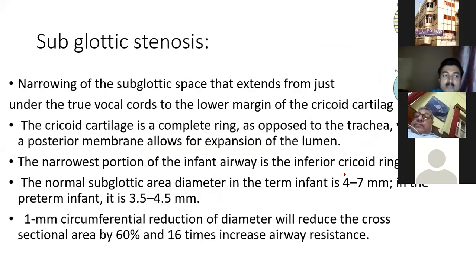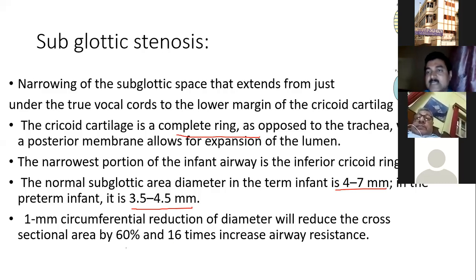So the cricoid cartilage is a complete ring, as opposed to the trachea, where the posterior membrane allows for expansion of the lumen a little bit. The narrowest portion in the infant airway is the inferior cricoid ring. The normal subglottic area in a term infant is 4 to 7 millimeters, and in a preterm infant it is 3.5 to 4.5 millimeters. So 1 millimeter circumferential reduction of diameter, I have already told, and I will explain in the next class. This is the turbulent flow, Poiseuille's equation, and this is the Reynolds phenomenon, Reynolds number. This I will explain in the next class.